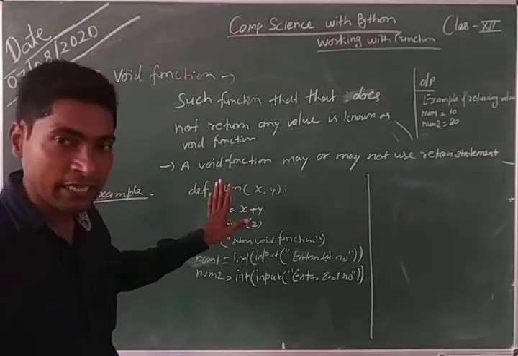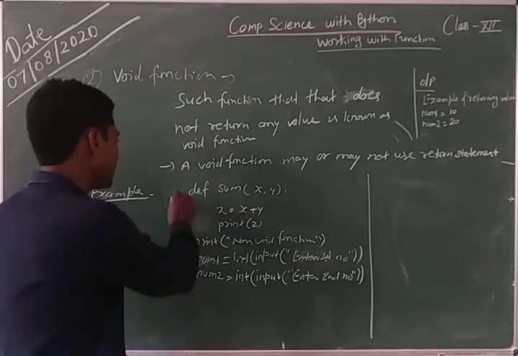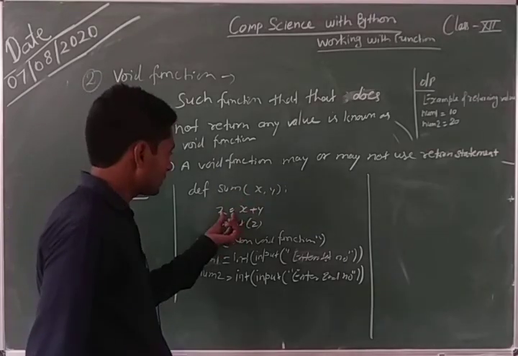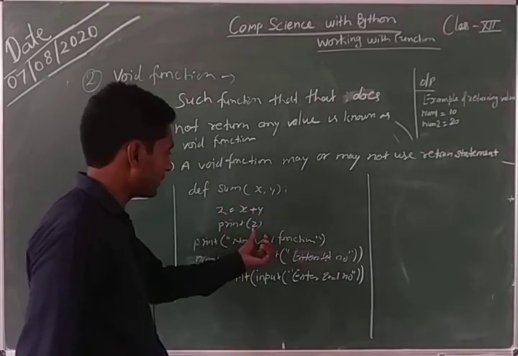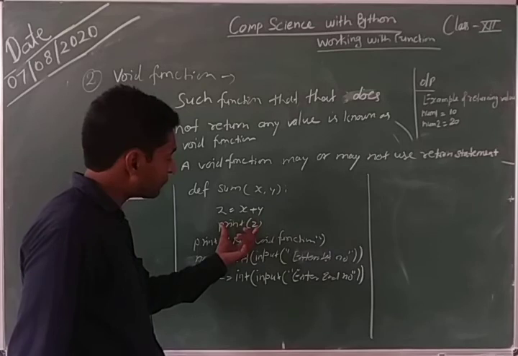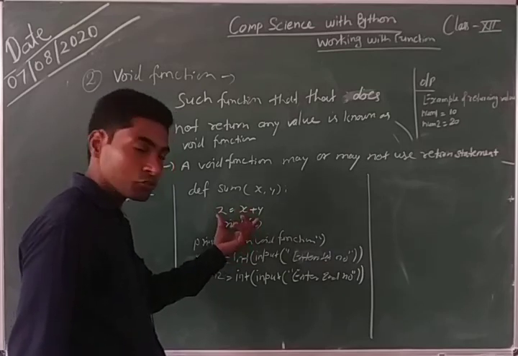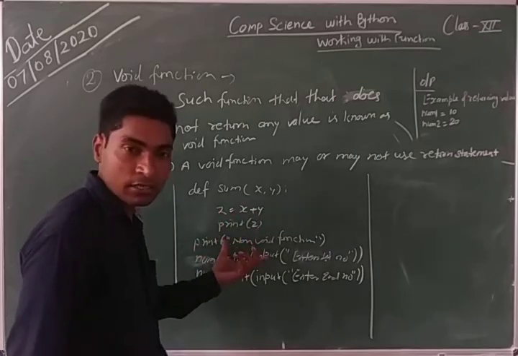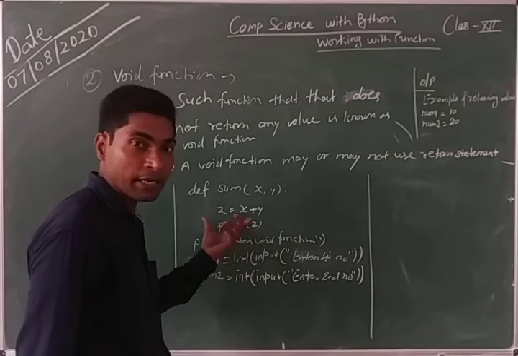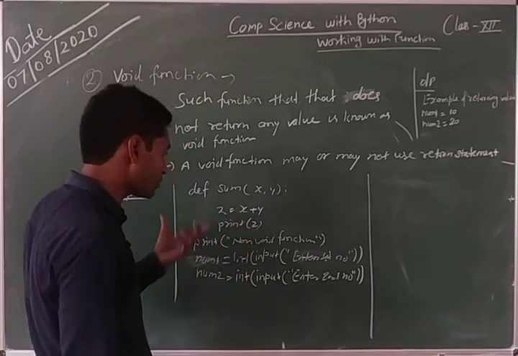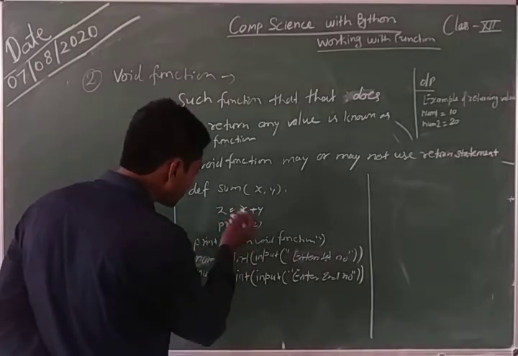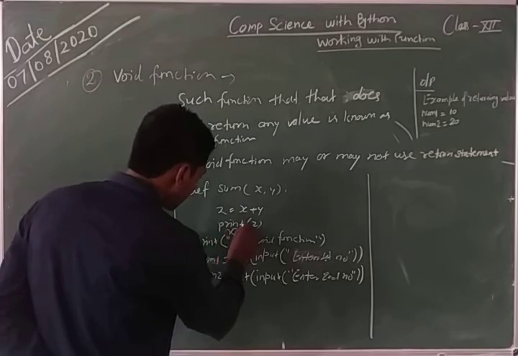I am explaining through an example. This is the example. Sum is a function. Z is equal to x plus y, print z. Here we didn't use a return statement, so it is clear it is a void function. I am going to use a return statement here, but it is also a void function. How do you do it? You can write return.